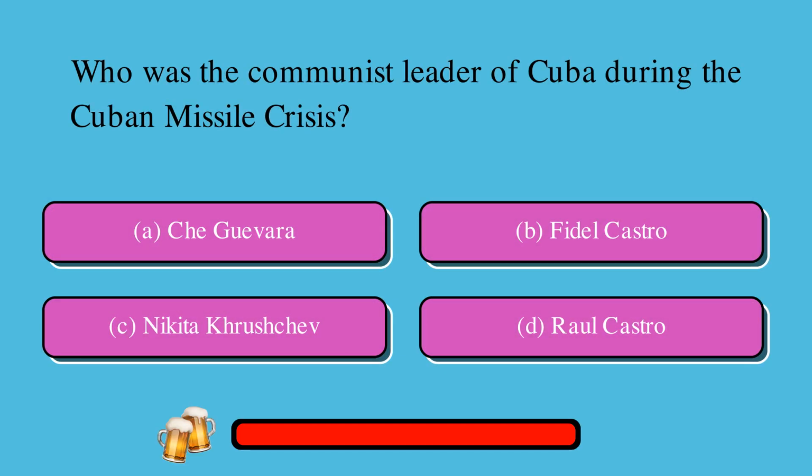Who was the communist leader of Cuba during the Cuban Missile Crisis? Is it A, Che Guevara, or B, Fidel Castro, or C, Nikita Khrushchev, or D, Raul Castro? The correct answer is B, Fidel Castro.